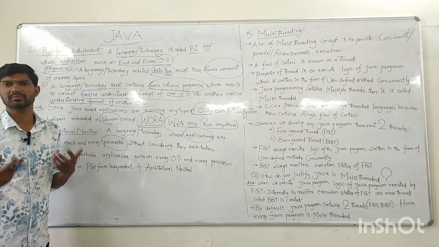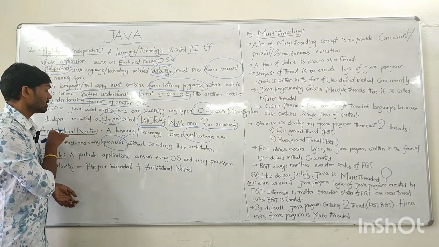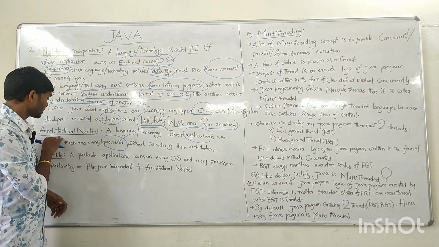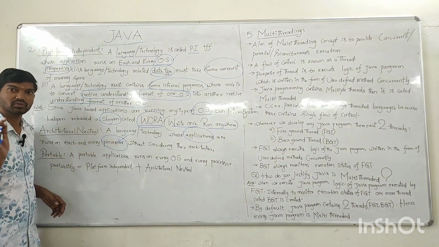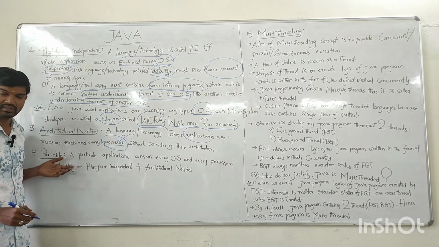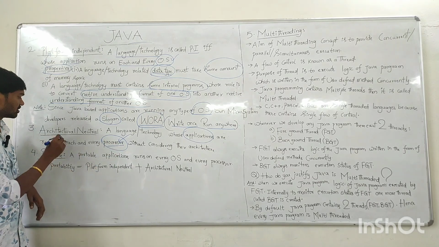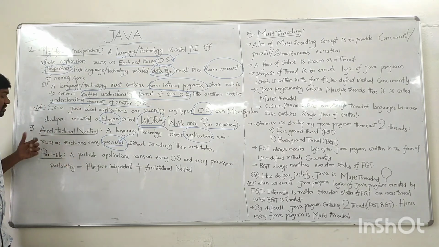We have so many types of processors: Intel processor, AMD processor, and many others. Whenever a language is architecture neutral, the application should run on every processor. Such applications are called architectural neutral. That's the third feature.